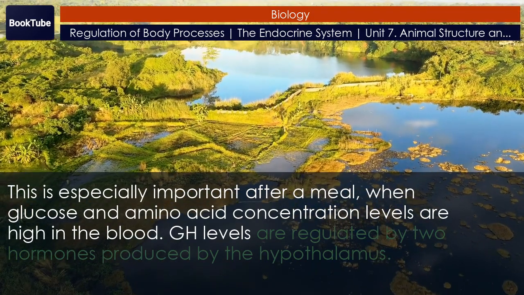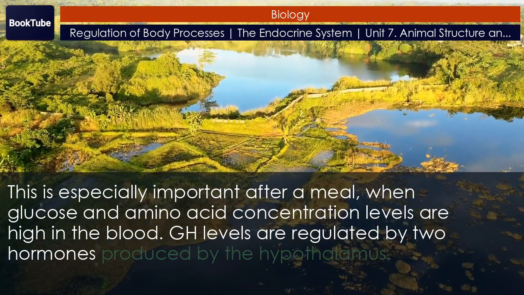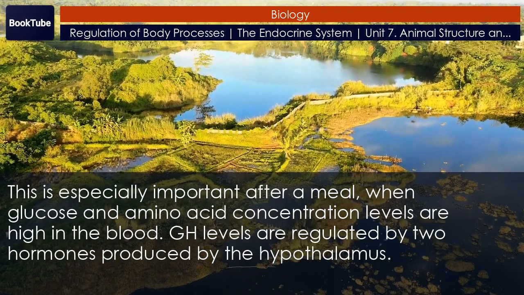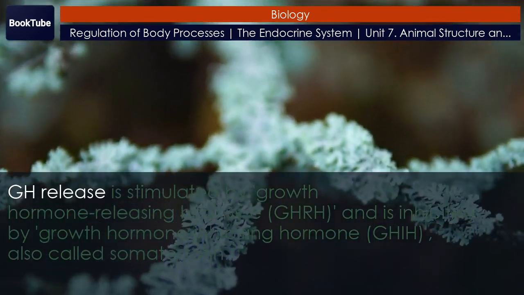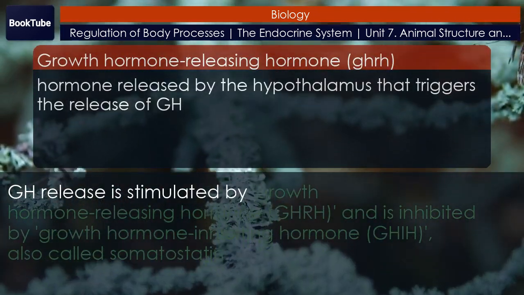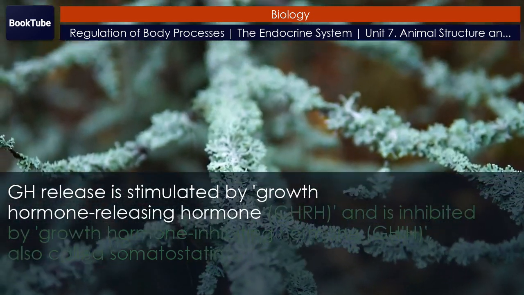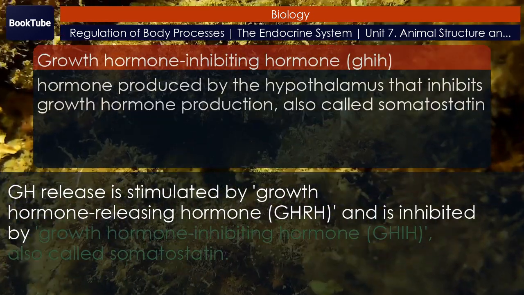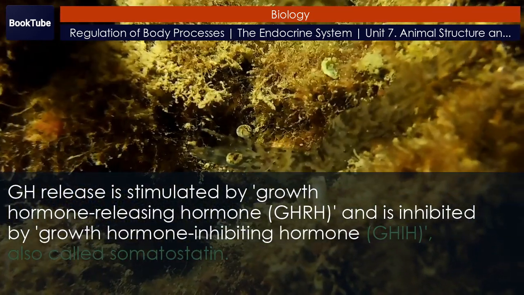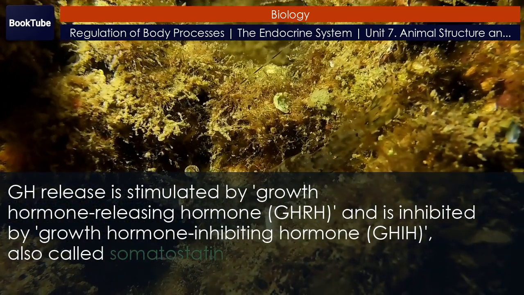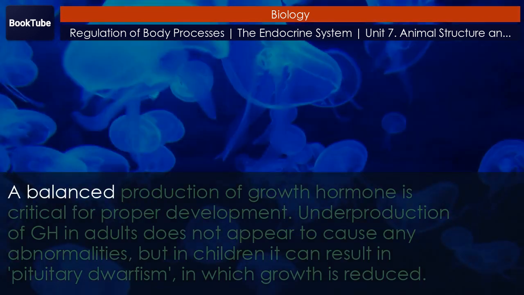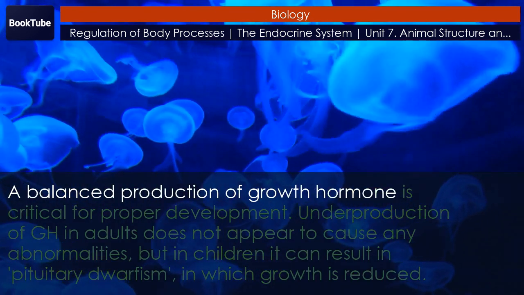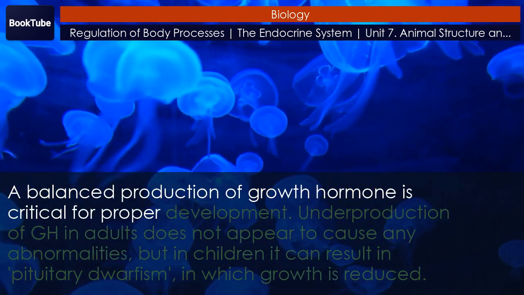GH levels are regulated by two hormones produced by the hypothalamus. GH release is stimulated by growth hormone-releasing hormone, GHRH, and is inhibited by growth hormone-inhibiting hormone, GHIH, also called somatostatin. A balanced production of growth hormone is critical for proper development.